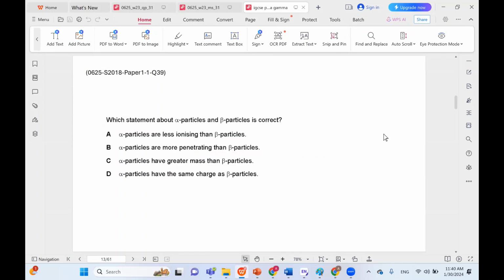Which statement about alpha particles and beta particles is correct? Alpha particles are less ionizing than beta. This is incorrect, of course. Alpha is the most ionizing. Alpha particles are more penetrating than beta. Again, remember, alpha is the best ionizer and the worst penetrator.